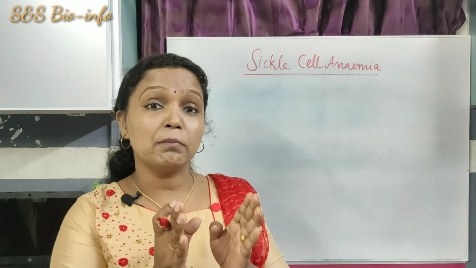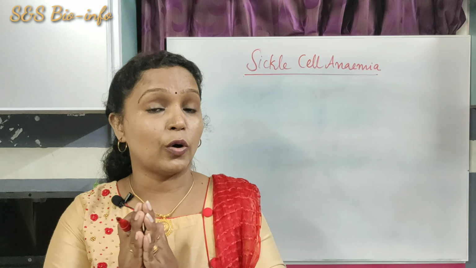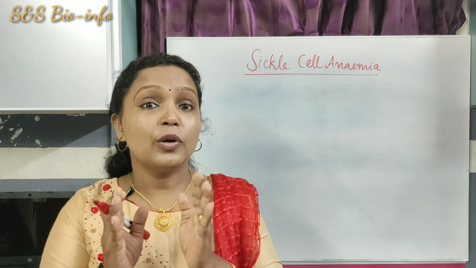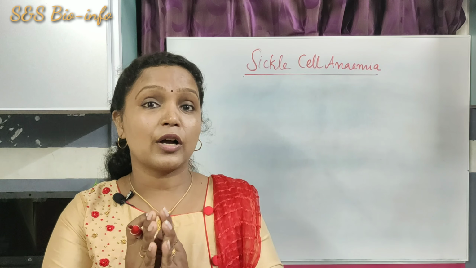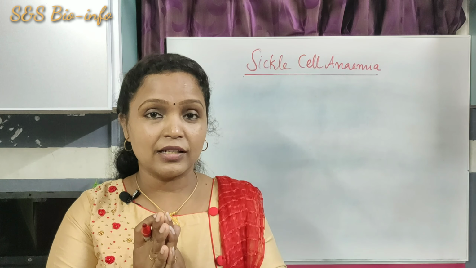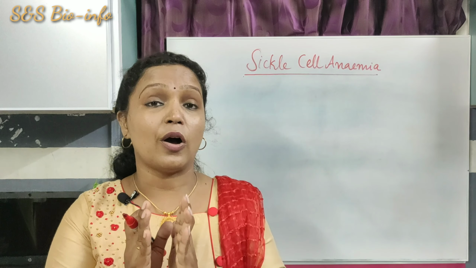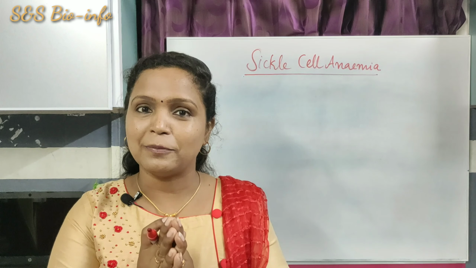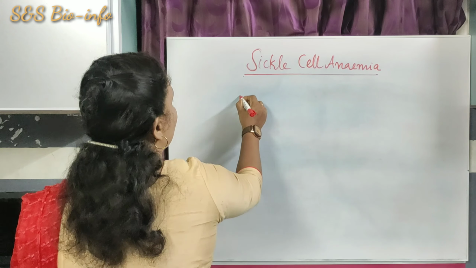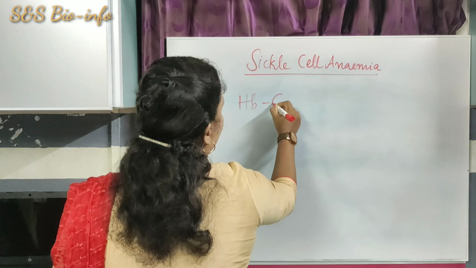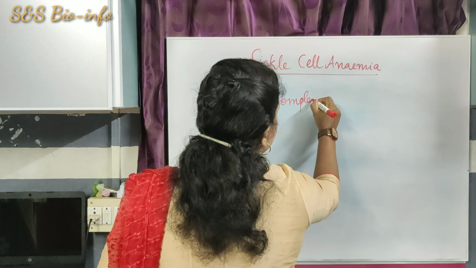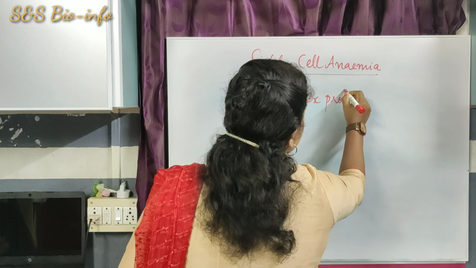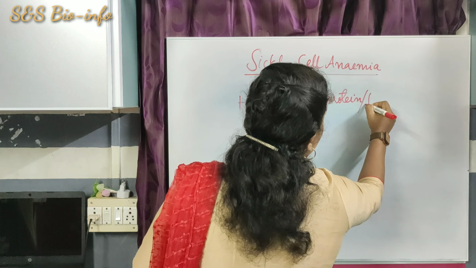Hemoglobin has a heme part, iron part and a globin part. The globin part is made up of a complex protein. That means hemoglobin is a complex protein or a polypeptide.